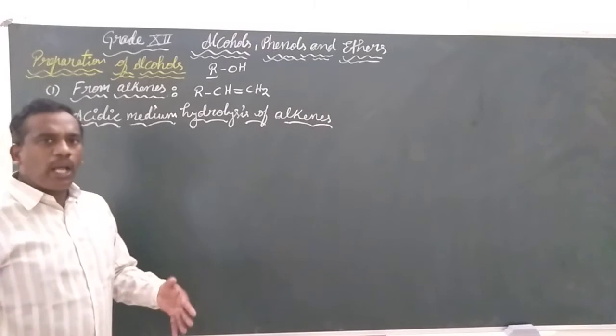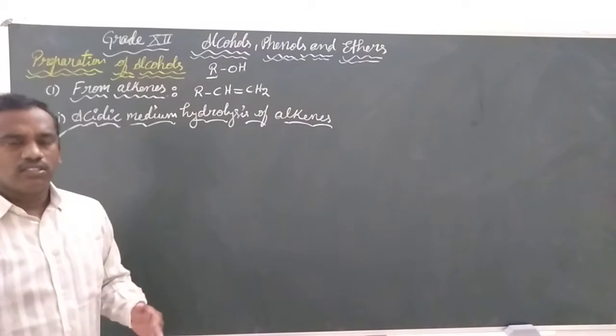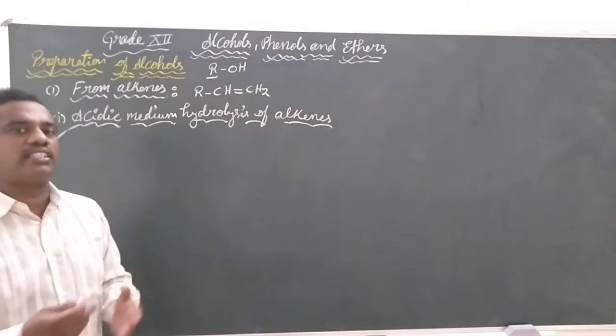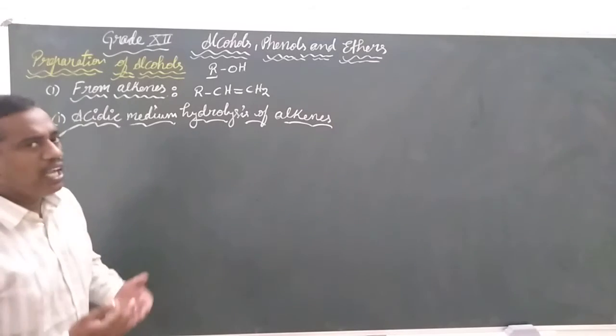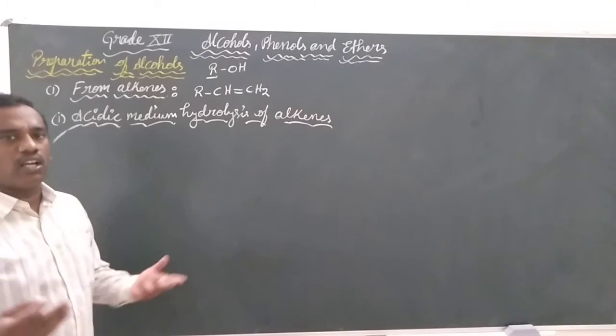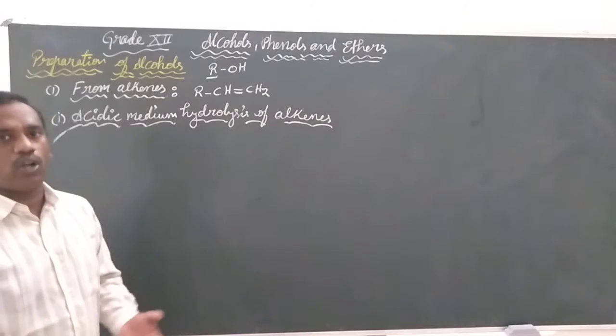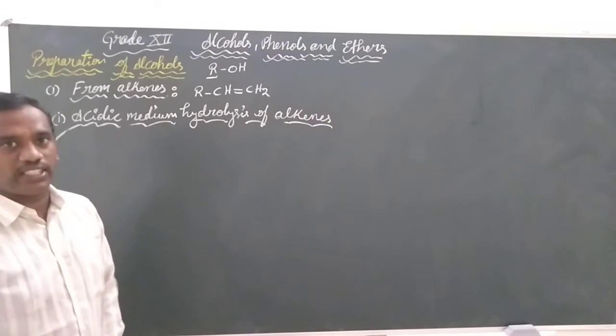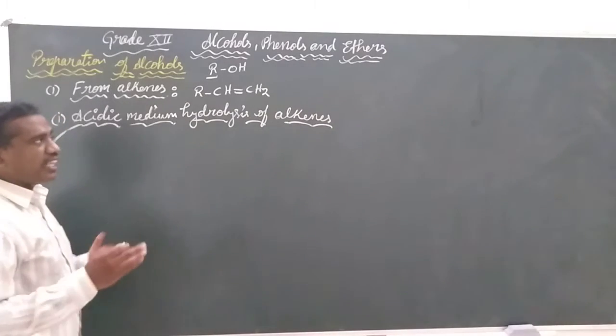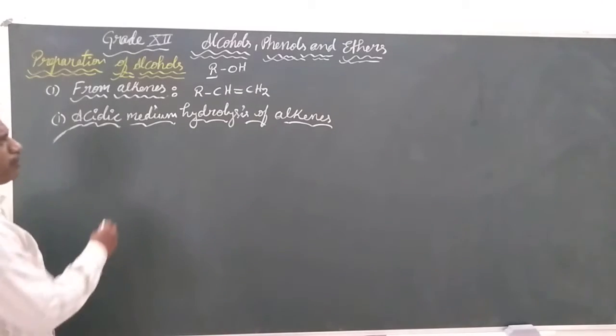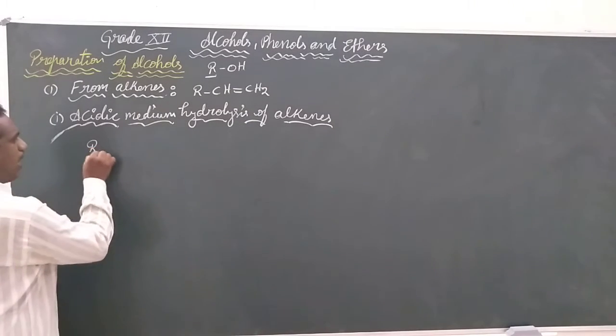It means in the presence of an acid, first we are going to hydrolyze one initial reactant. The acid may be dilute HCl or dilute sulfuric acid, that is going to give a proton, that is H plus. For this, the general equation how we give is any of the alkene